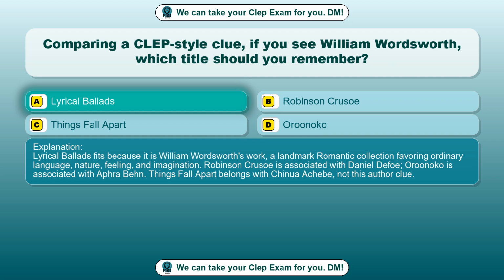Lyrical Ballads fits because it is William Wordsworth's work, a landmark romantic collection favoring ordinary language, nature, feeling, and imagination. Robinson Crusoe is associated with Daniel Defoe, Oroonoko is associated with Aphra Behn. Things Fall Apart belongs with Chinua Achebe, not this author clue.